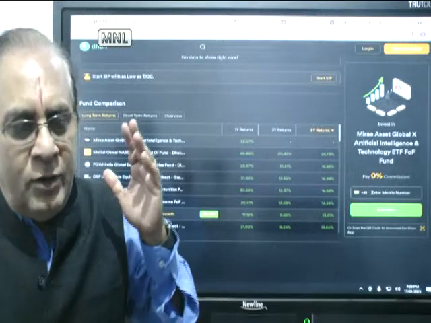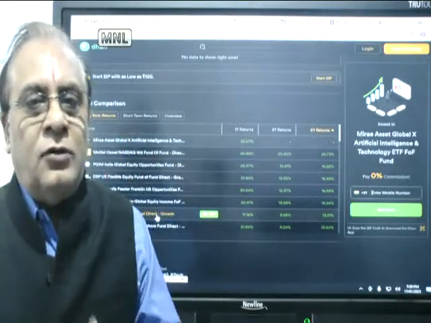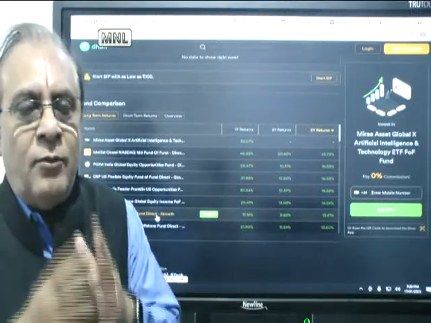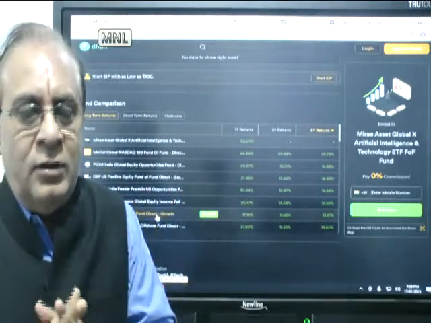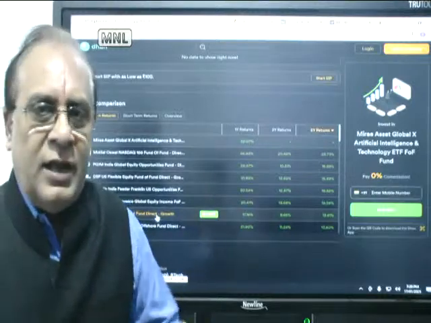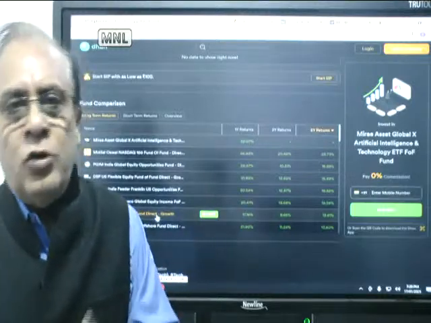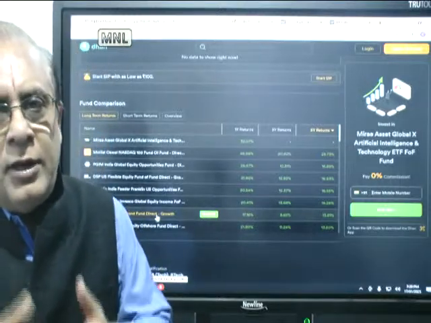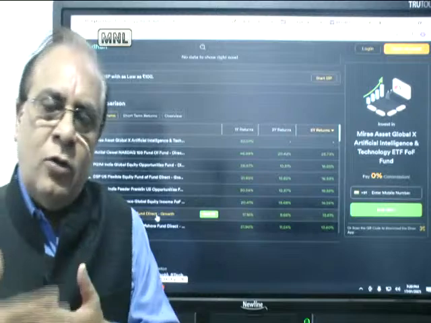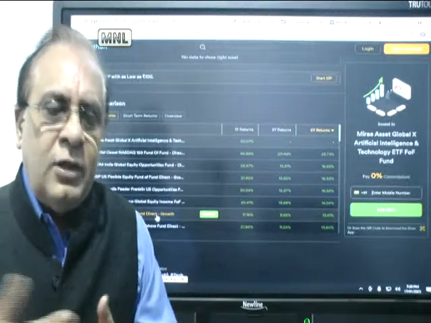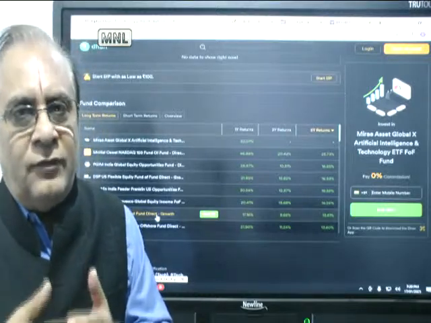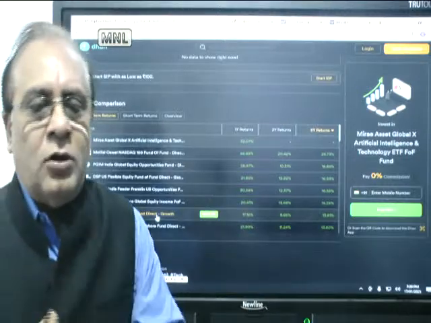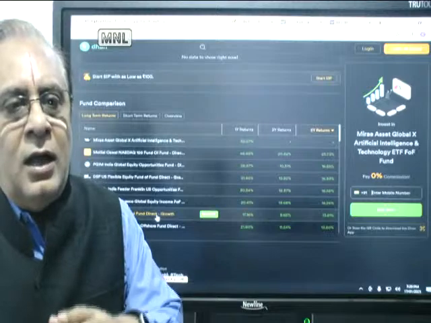As and when you step outside of the Indian funds, our suggestion is that you consider the first one as the Motilal Oswal Nasdaq 100 fund, or equivalent to that. There are Kotak, Axis, so whichever you want, you can do that. It is like an ETF, so either you can do a lump sum amount and wait for a bigger retracement, or you can also do an SIP. The second thing that you can consider is the Franklin India US Opportunities Fund. Please do an SIP. These two are good to be done.